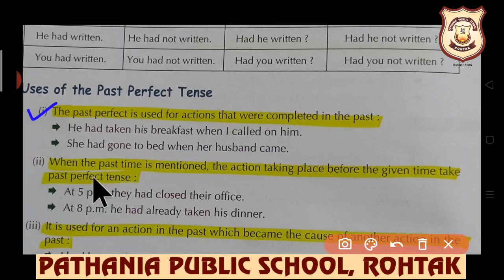Next is when the past time is mentioned, the action taking place before the given time take past perfect tense. When past time is mentioned, at 5 p.m., the time is mentioned here, so past perfect means had plus third form of the verb will be used. Had closed at 5 p.m. They had closed their office.